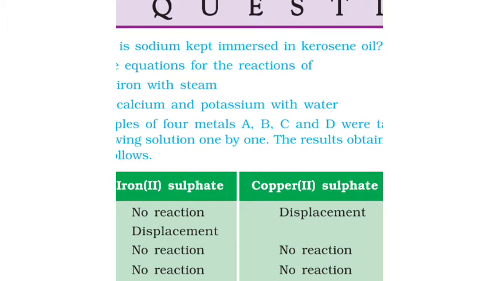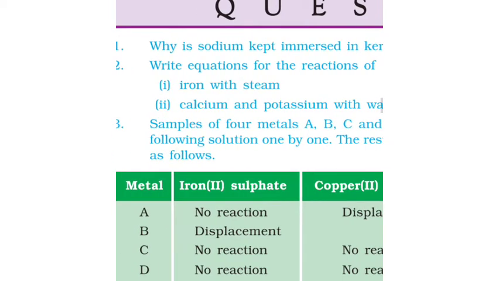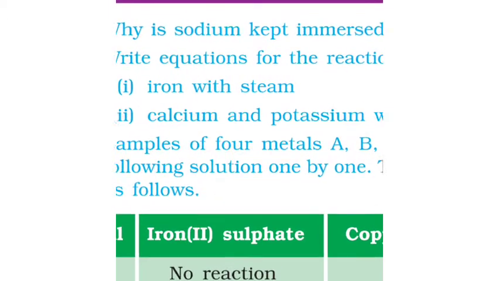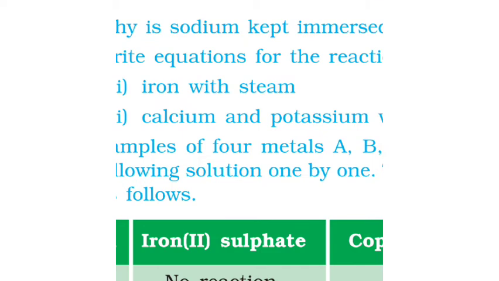Now the equations for the reactions of iron with steam, calcium and potassium with water, that is 3Fe plus 4H2O gives Fe3O4 plus 4H2. Fe is solid, H2O is gas, Fe3O4 is solid, 4H2 is gas.